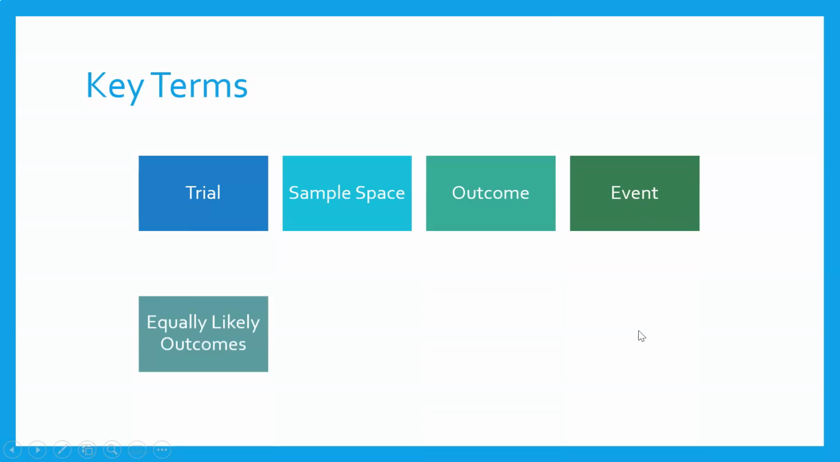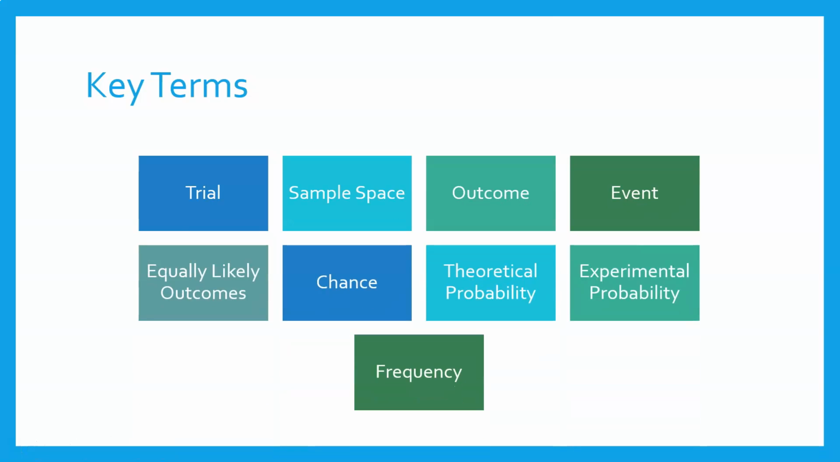All right, so some of the key terms in our probability work that we've done in the past: we've got this whole idea of trials, so the different trials that we do in an experiment. We've got our sample space, so the number of possible outcomes that we could get. The actual outcomes, what we actually got. The event, so the probability of something happening. So the event in terms of heads and tails could be a head, so the probability of getting a head. Equally likely outcomes, chance, theoretical and experimental probability, and frequency.